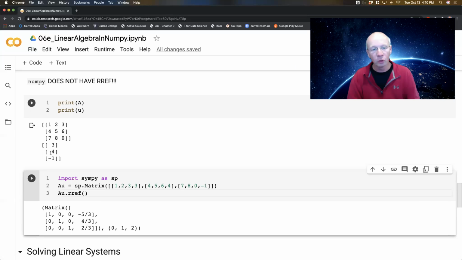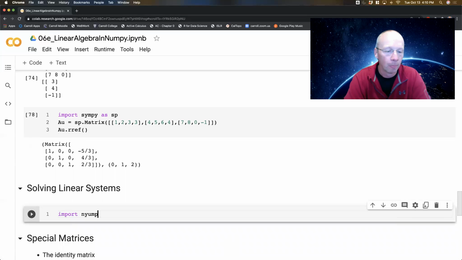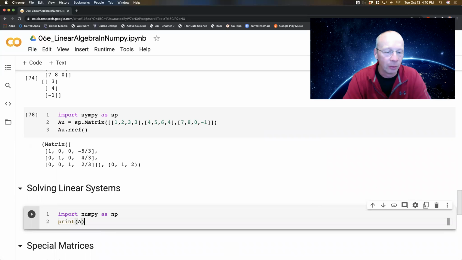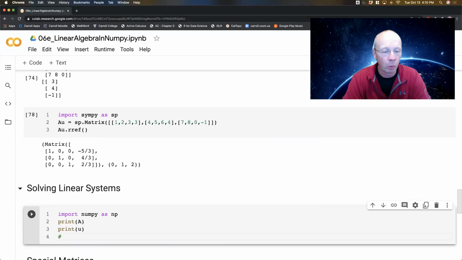Okay, so that's all well and good. We can do row reduction. But NumPy does linear solves really fast. So let's go back to NumPy. I don't need to import it again, but let's just say we had to, okay? I've got the matrix A, I've got the vector u, and let's say we want to solve Ax equals u.